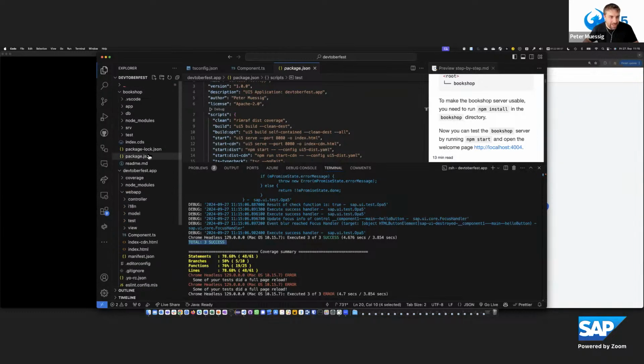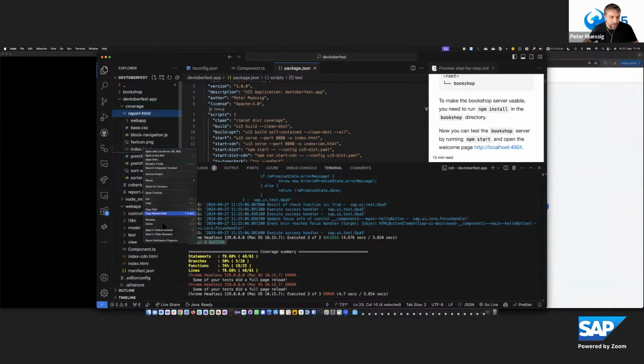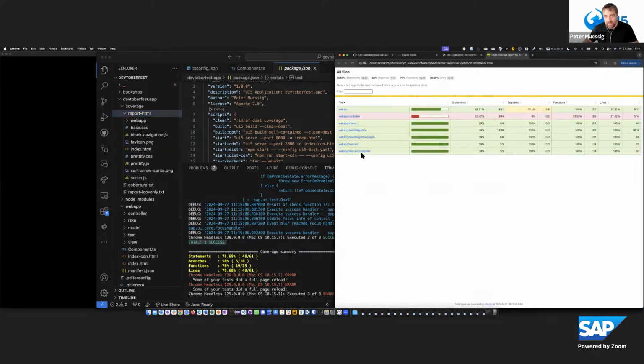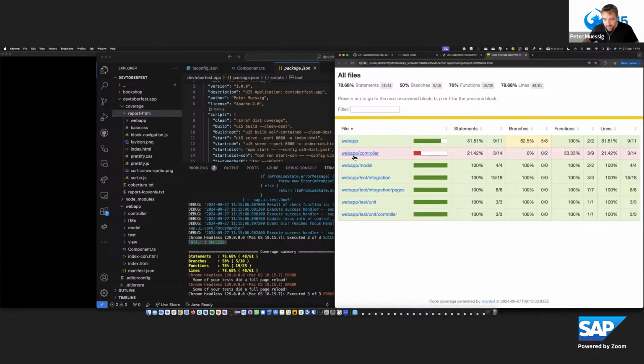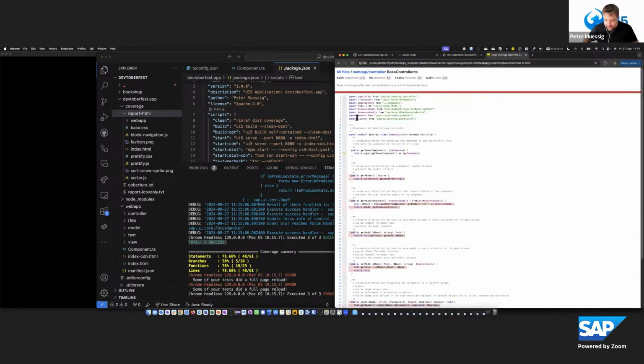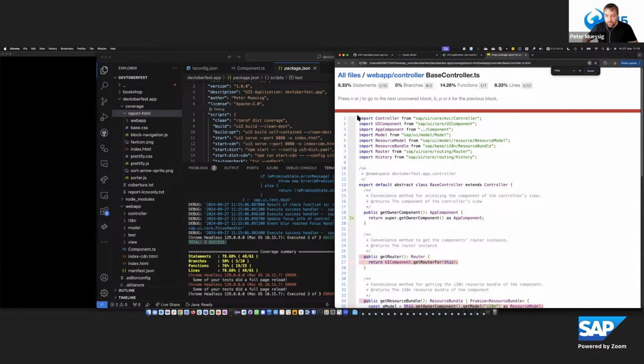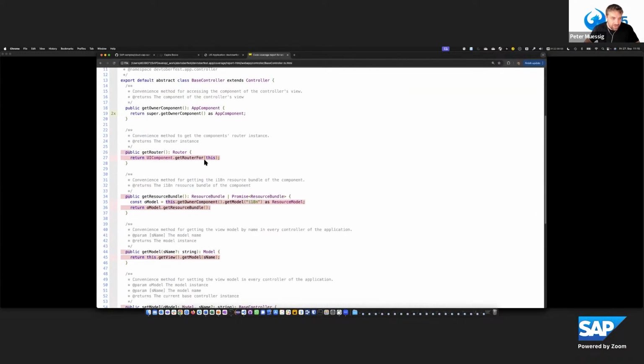And this is one thing I would like to show you, because by default we also have coverage enabled for all these TypeScript projects, and you see the coverage on these TypeScript files. If I enlarge it a little bit and we navigate in the controller and the base controller, we see, oh, in the base controller, we didn't test a lot of functionality.